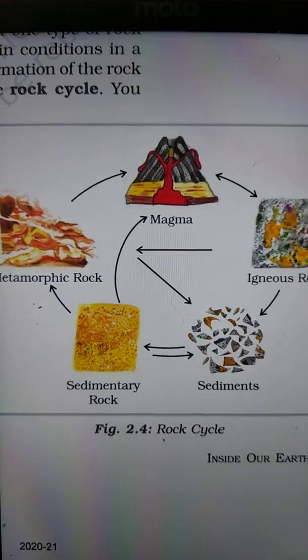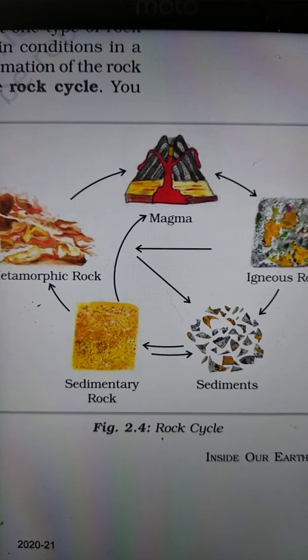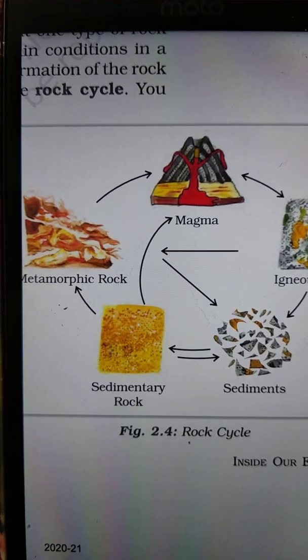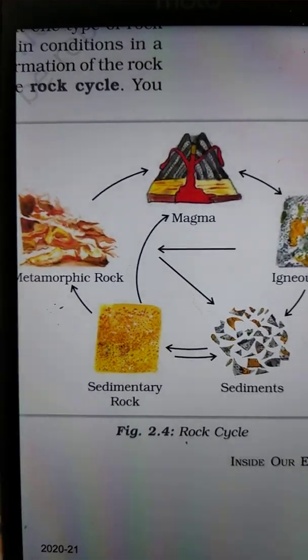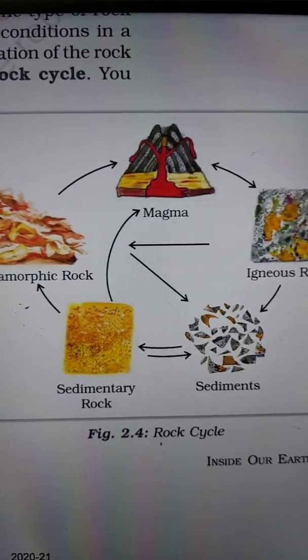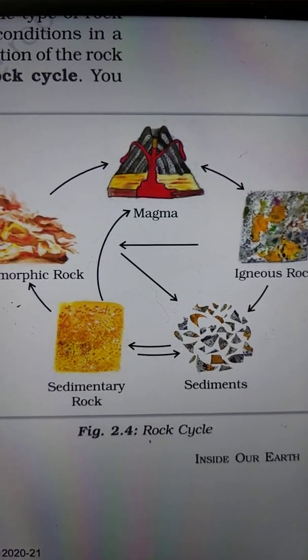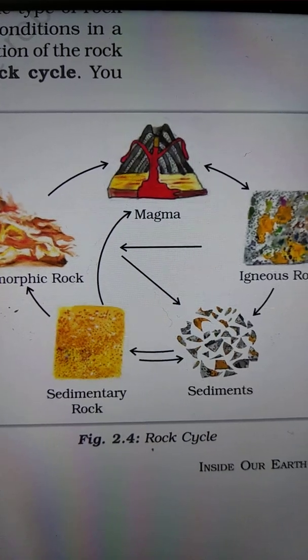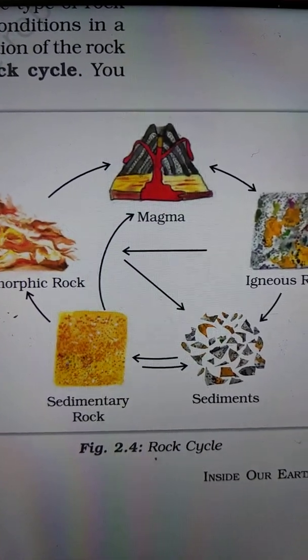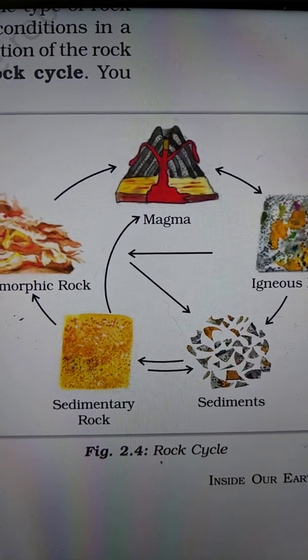The earth's crust is made up of various types of rocks. Any natural mass of mineral matter that makes up the earth's crust is called a rock. There are three major types of rocks: igneous rocks, sedimentary rocks and metamorphic rocks.